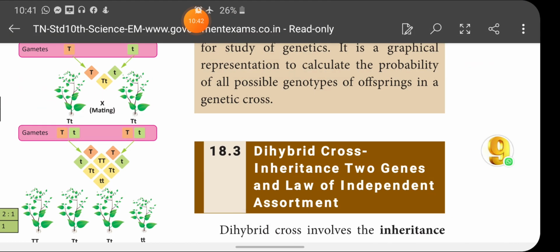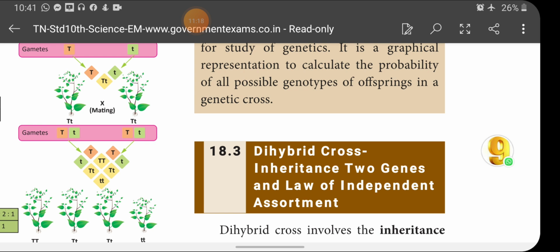Next we are going to see dihybrid cross. What is meant by dihybrid cross? See, in the previous one we have seen monohybrid or one gene inheritance. Here we are going to see dihybrid or two gene inheritance, or inheritance of two genes. In monohybrid we are taking one character, or one alternative form of one gene, that is height, which is controlled by a gene. Height of a pea plant is controlled by a single gene. This single gene consists of two alternative forms in an individual. One is tall, another one is dwarf.